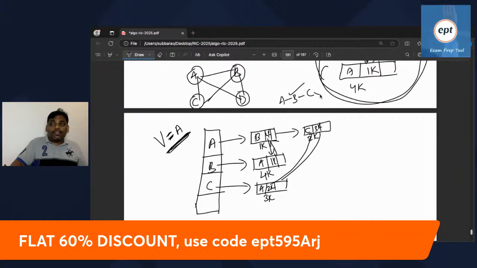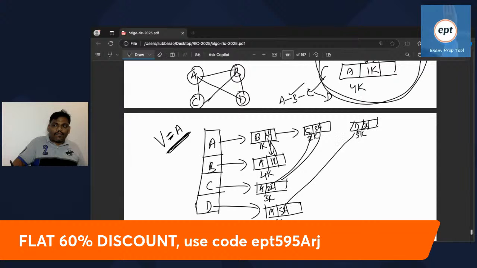Next one, A adjacent D also. In the A, create D first. In the D also create A. At a time create both. Using malloc create both the people. So this is assumed, I think 1, 2, 3, 4 over, it's 5K and 6K. In the 6K keep 5K, in the 5K keep 6K. It is a D, it is an A. Then these two will point to each other.